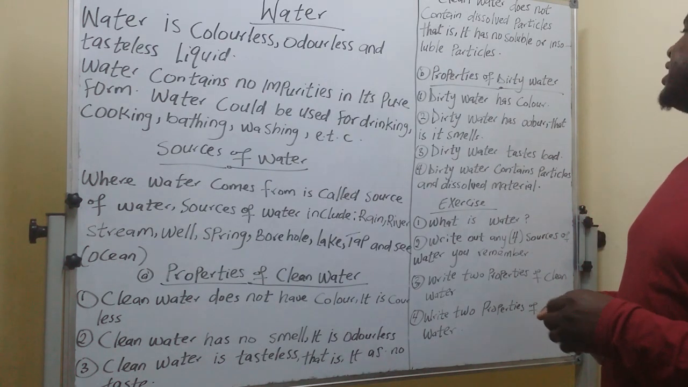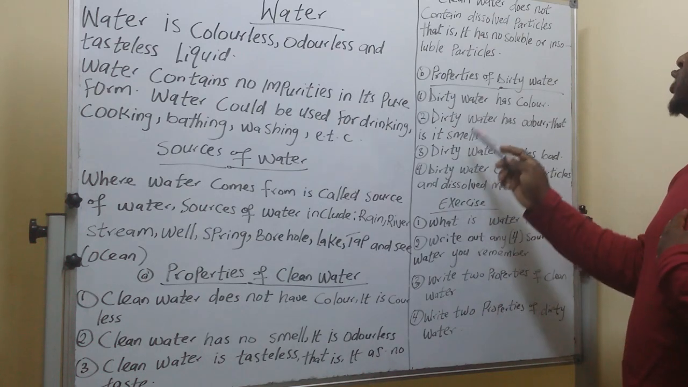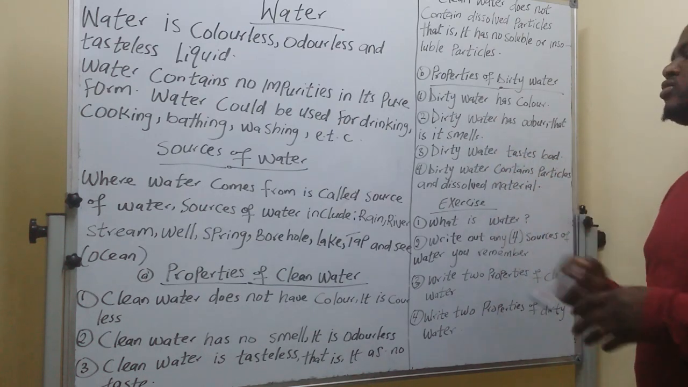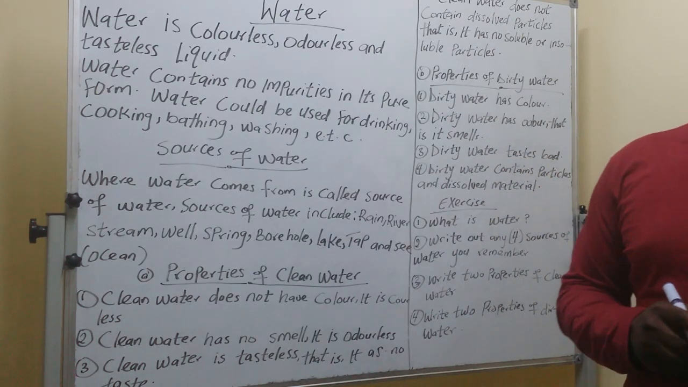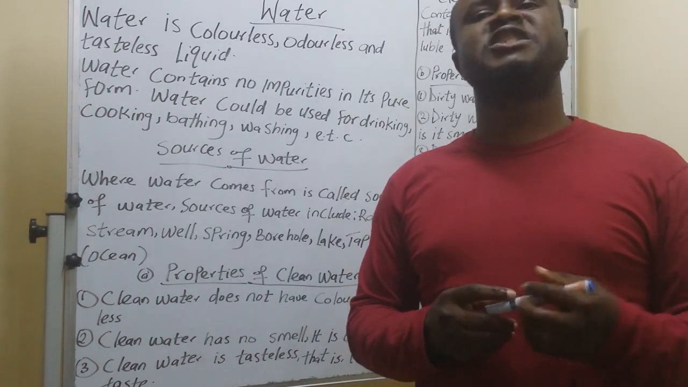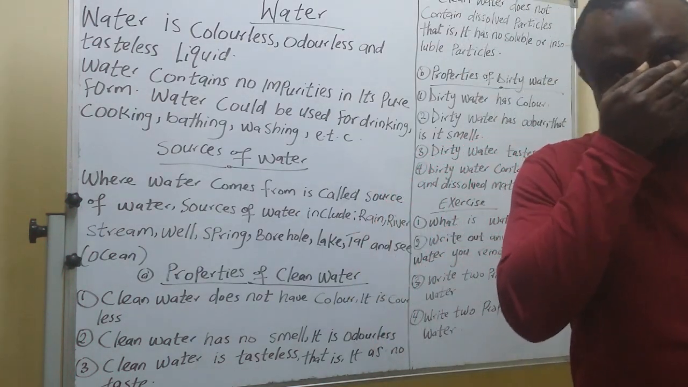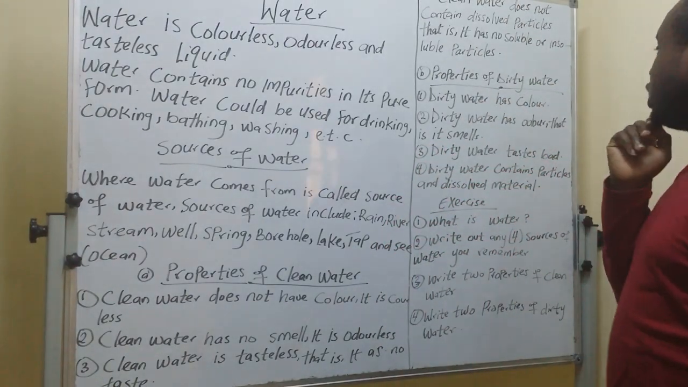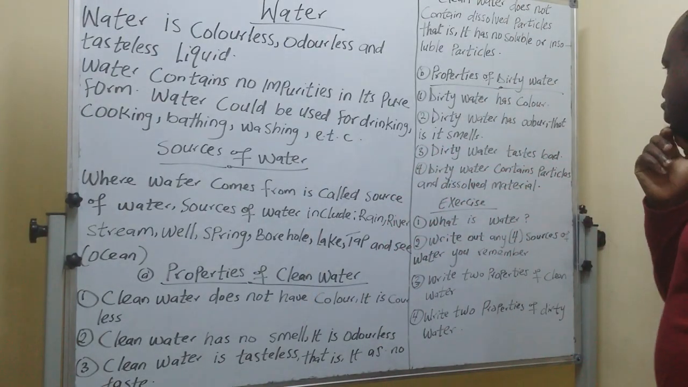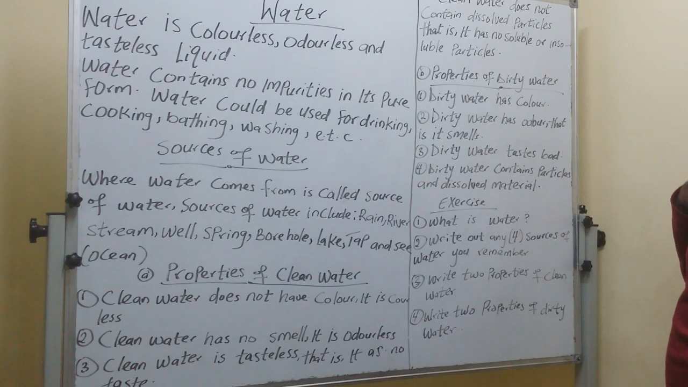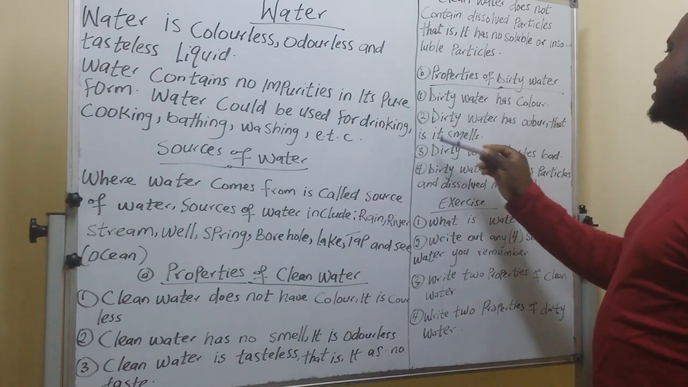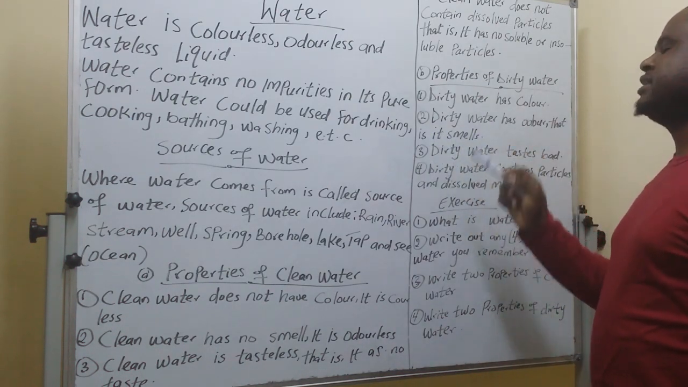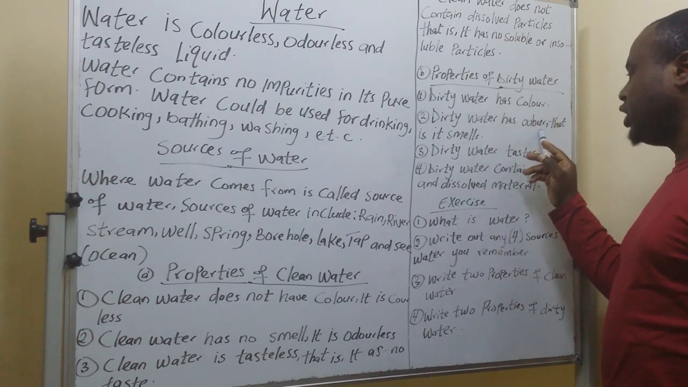So it is what? It is dirty water. Dirty water has odor. If you put dirty water in your hand and smell it, it has what? It has odor. It shows that the water is what? It is not good for your use, for your health. So that it smells. If it has odor, it shows the water is what?